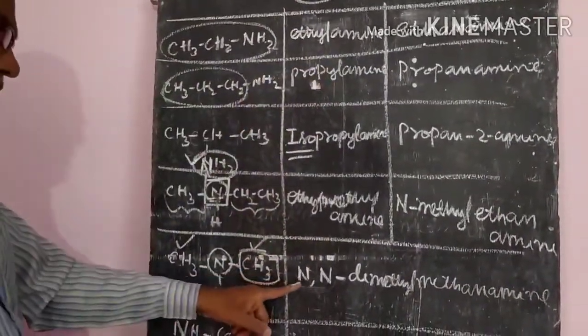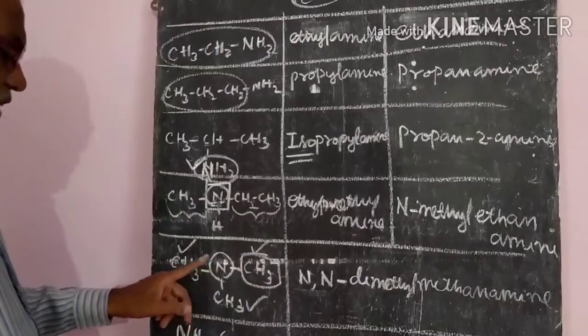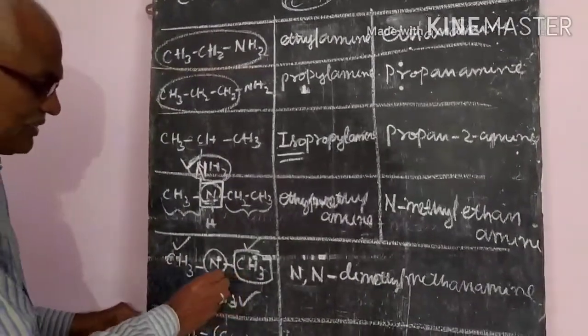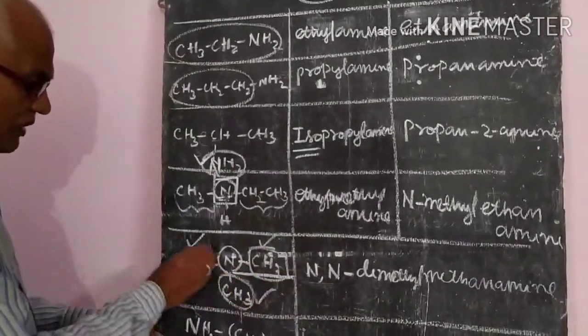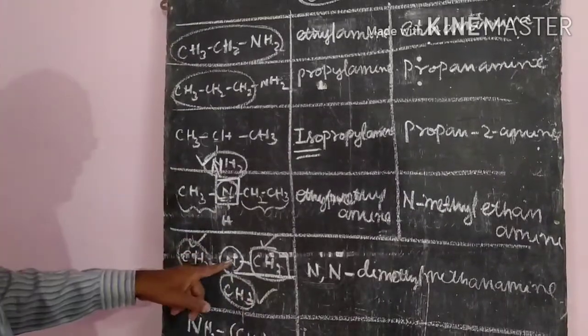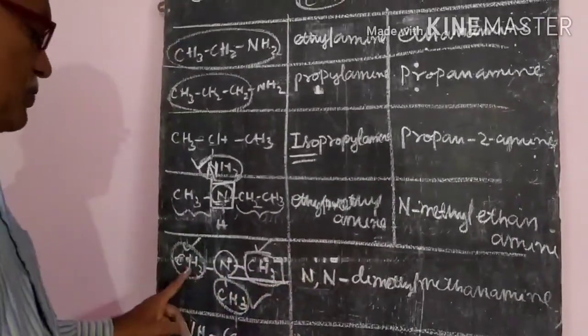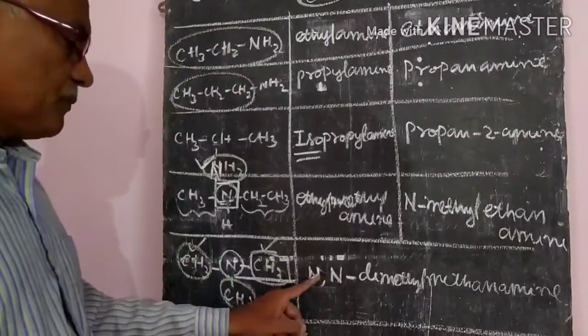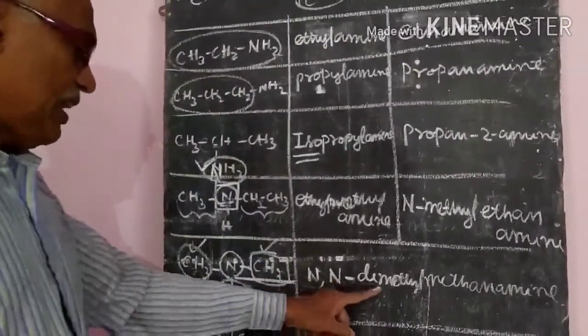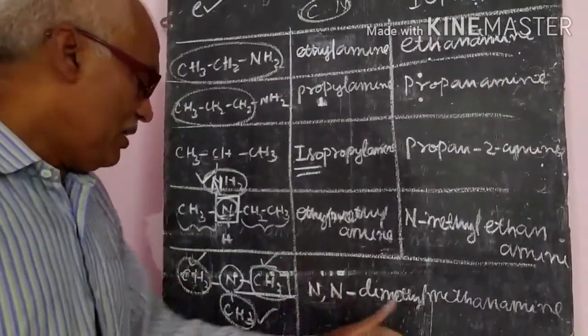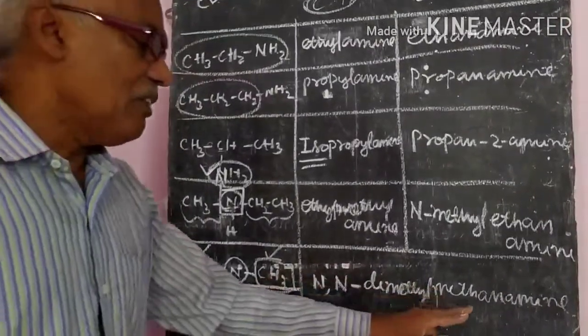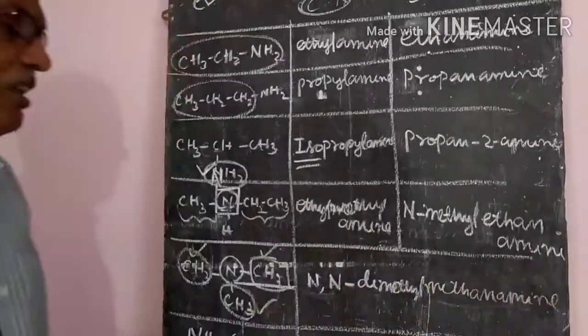That means in the IUPAC nomenclature, at the nitrogen, if 3 groups are there, one will be taken as the main chain and the other 2 will be taken as the branching chains. So at nitrogen, 2 methyl groups are there, so 2 times we have to write N-methyl. N-methyl twice means N,N-dimethyl. And the one left out will be taken as the main chain and amine will be added.